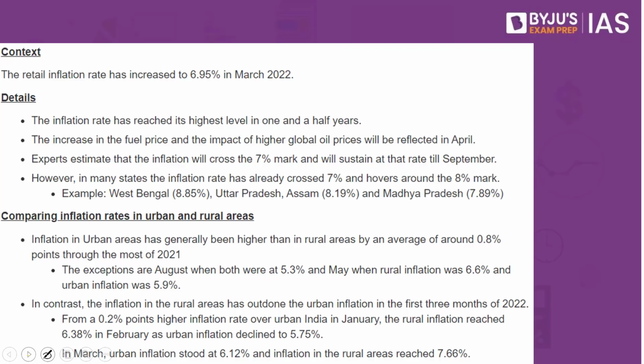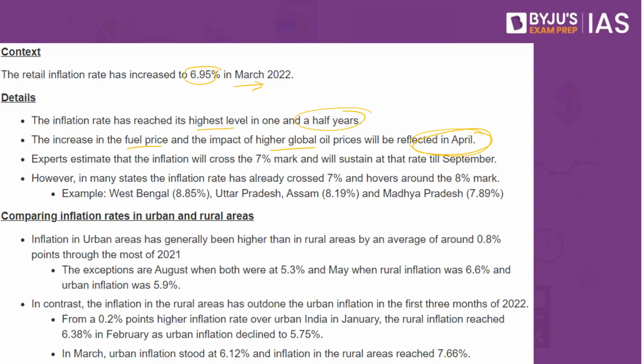When we look into the statistics, the retail inflation rate has increased to 6.95% in March 2022. The inflation has reached its highest level in 1.5 years. The increase in the fuel price and the impact of the global oil prices will also be reflected in April. What do we understand by this? When you consider the fuel prices are increasing.